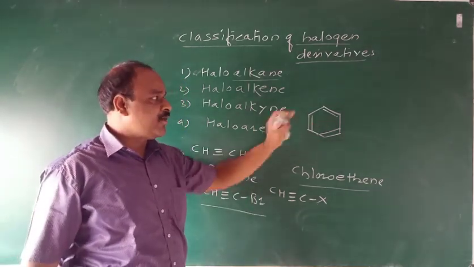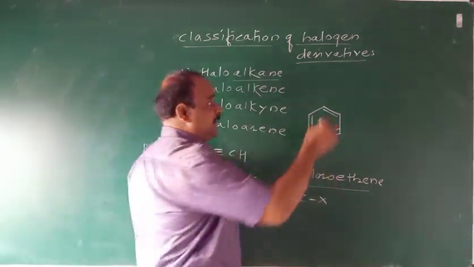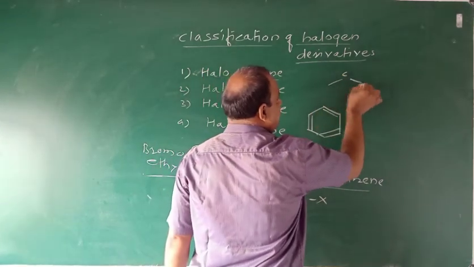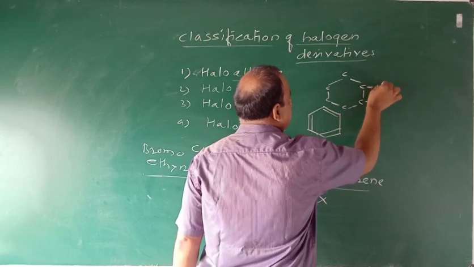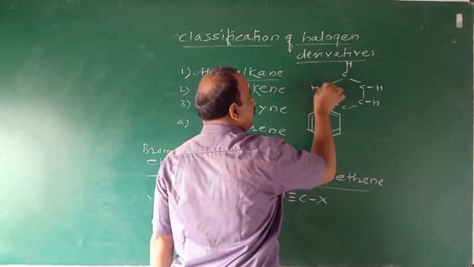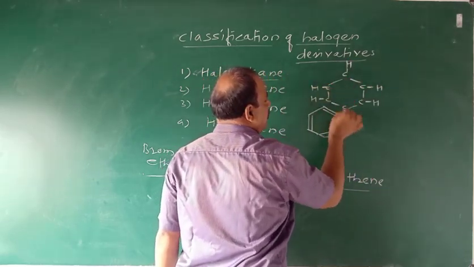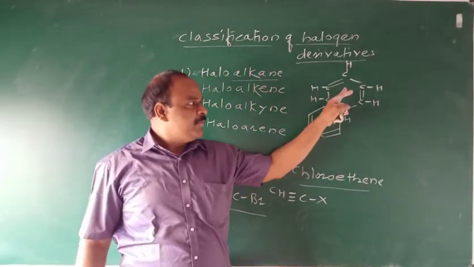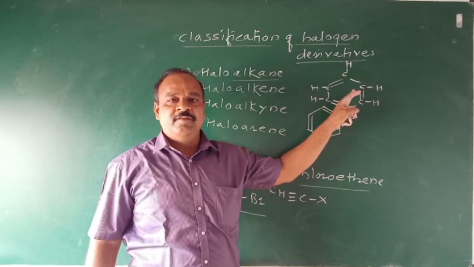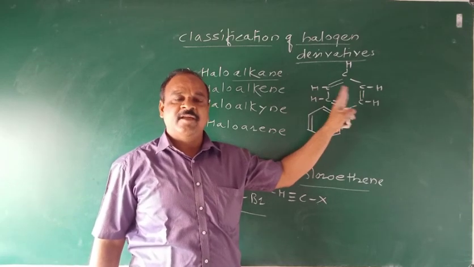Complete structural formula of benzene can be represented in this way. That means in one molecule of benzene, there are 6 carbon and 6 hydrogen.